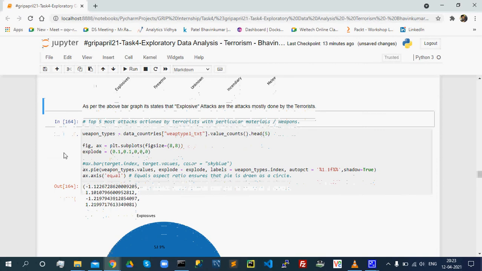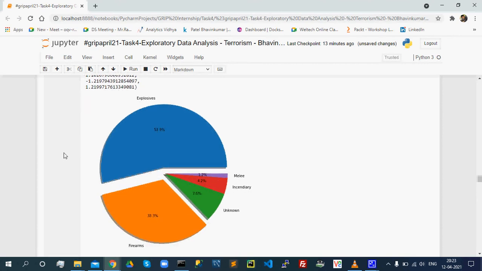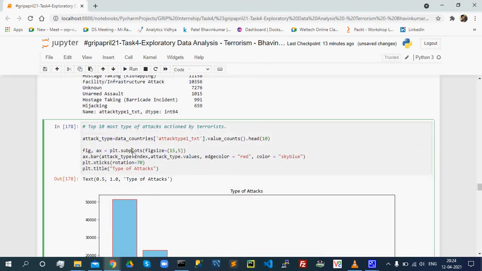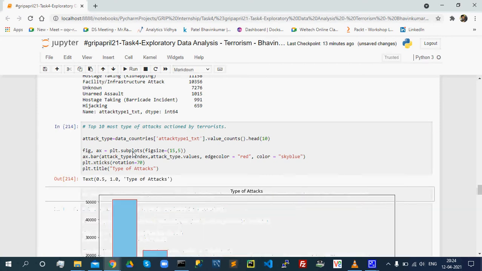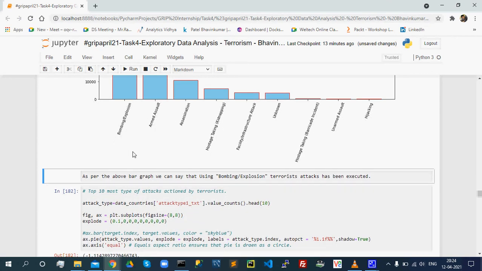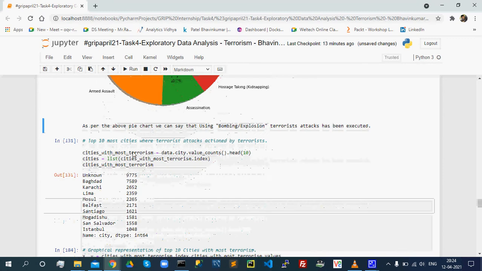The same has been displayed on the pie chart, that is 53.9%, almost 54% of attacks carried out by explosives. The top 10 attack types used by the terrorists are bombing, explosion, armed assaults, assassination, hostage taking, facilitating, infrastructure attack, and so on. As per the above graph, we can say that bombing and explosion have been used to execute terrorist attacks. The same has also been presented on the pie chart.